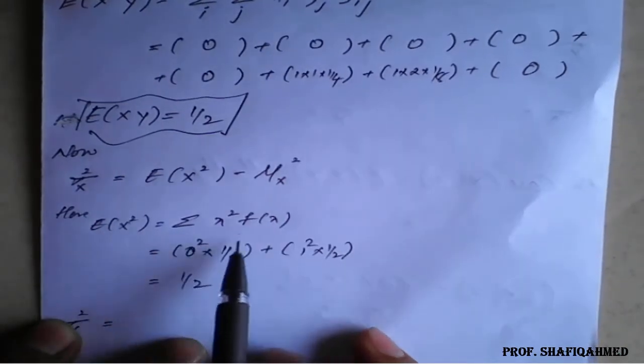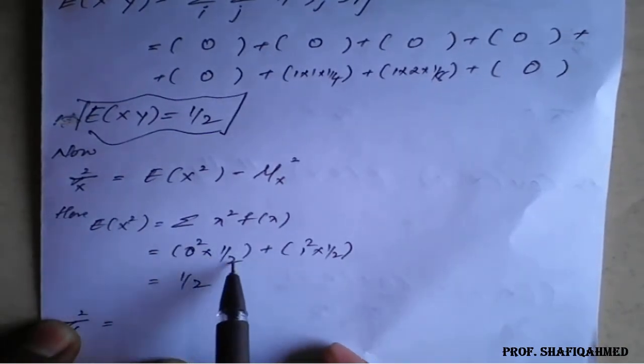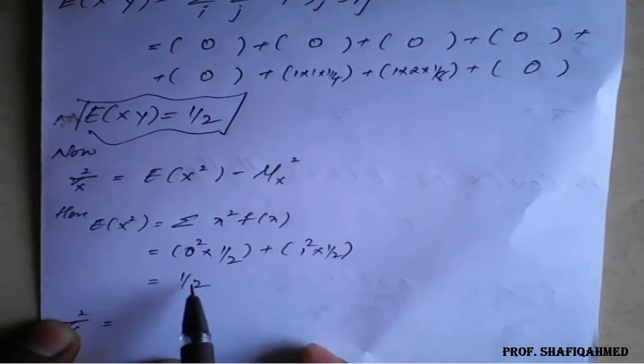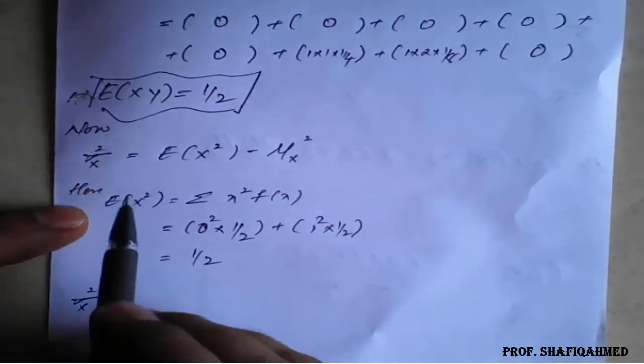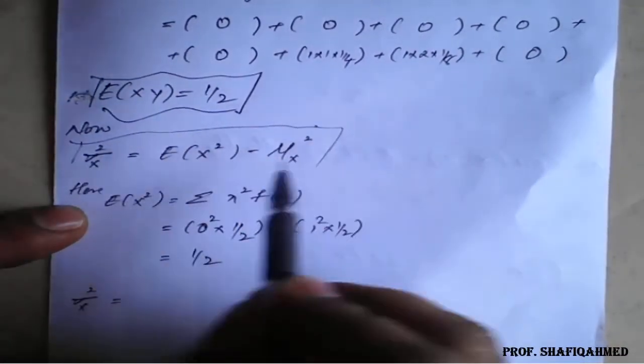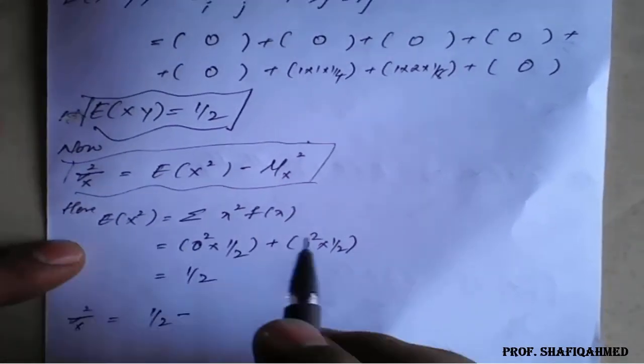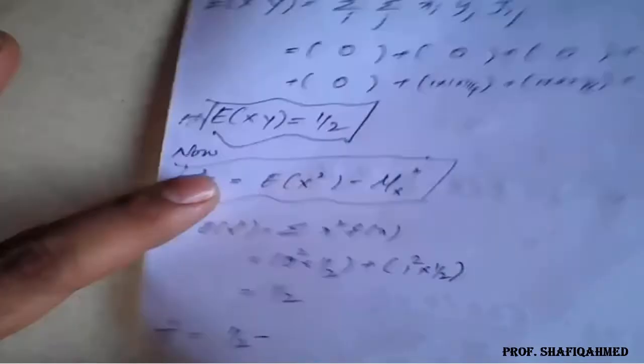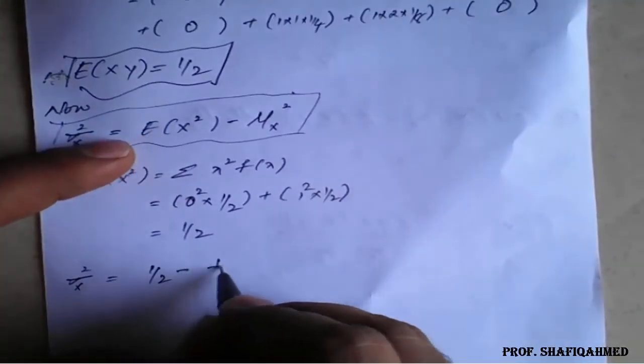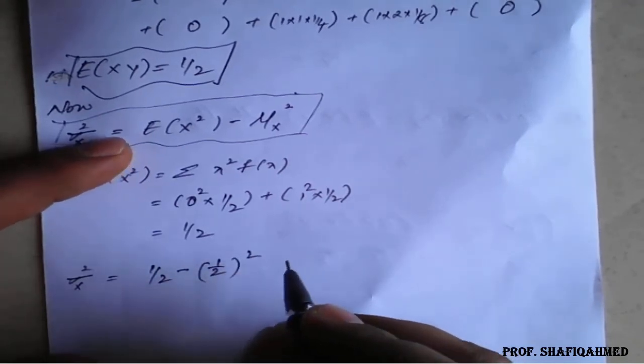so on calculation the expectation of x square is 0 square into 1 by 2 plus 1 square into 1 by 2, which is 1 by 2. So therefore we'll substitute the values here. The expectation of x square we got is 1 by 2, minus mu x, which we got already is 1 by 2, so we have to square it, that is 1 by 2 whole square.